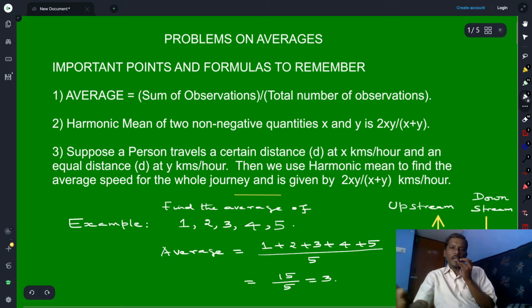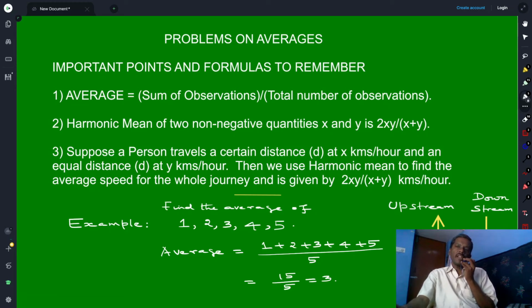Remember that when the same distances are to be covered with different speeds, make use of harmonic mean to find the average rather than arithmetic mean, because arithmetic mean won't be of any use; it will give you the wrong answer, whereas harmonic mean will give you the correct answer if the speeds are different and the distances are the same. You have to remember this point.